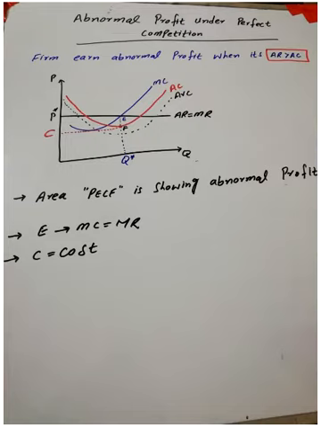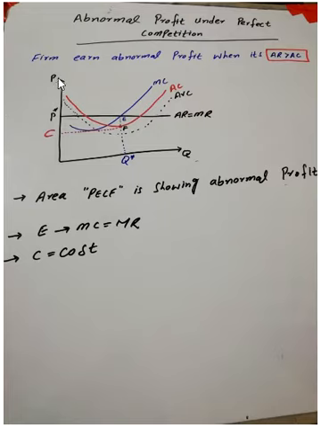So let's begin with the first case, which is abnormal profit under perfect competition. Firms earn abnormal profit when their average revenue is greater than average cost. So we have to first make the equilibrium under perfect competition, and then we will show what is the area for abnormal profit under perfect competition. So let's do it step by step.